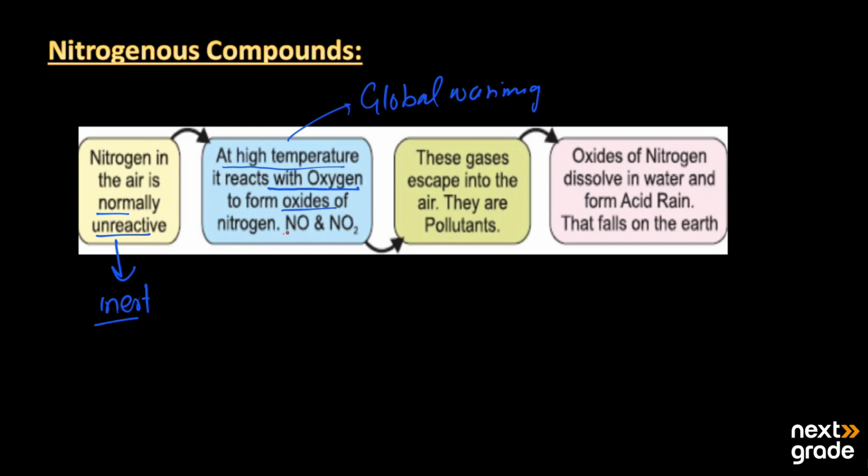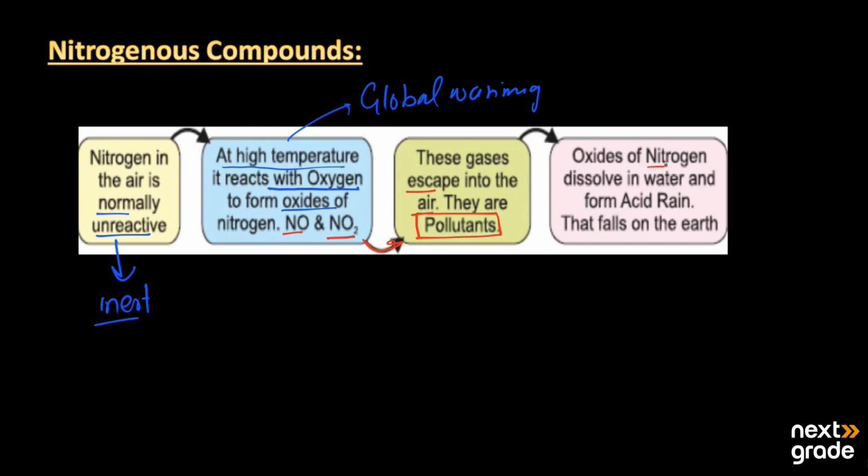These oxides are NO and NO2, nitrous oxide and nitrogen dioxide. When these gases start to escape into the air, they are known as pollutants because they have harmful effects on the environment.